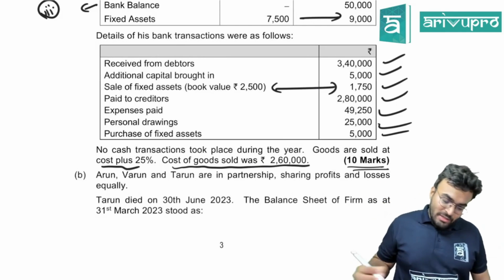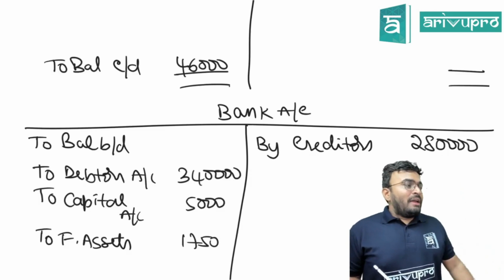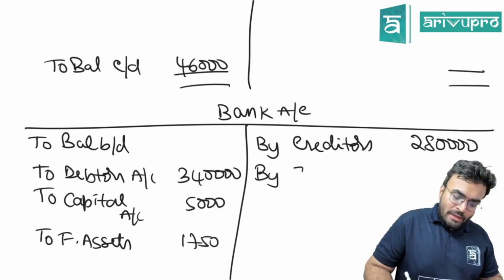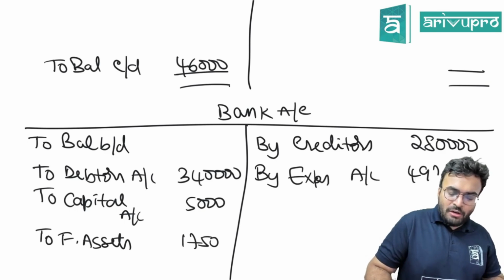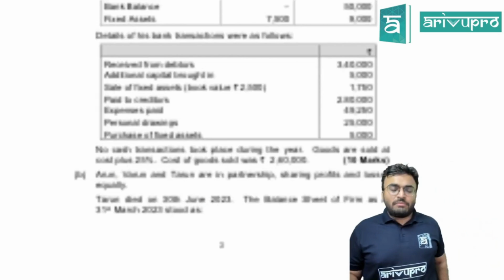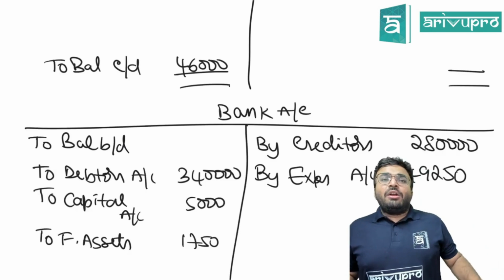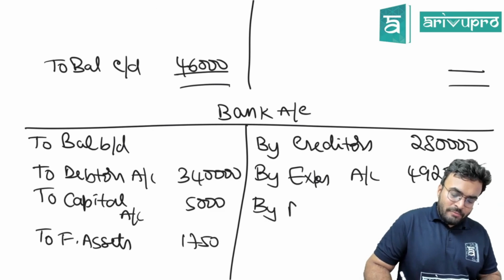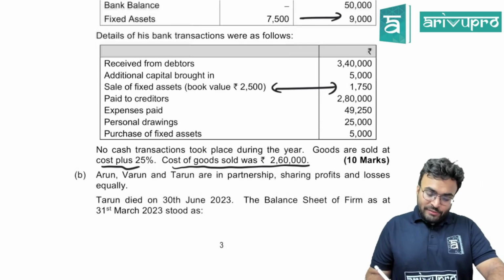Okay, regular ones. Expenses paid 49,250. What should be the entry? Expense account debited to bank account. So you'll write by expenses 49,250. Next, personal drawings. What should be the entry? Drawings account debited to bank account. You'll write by drawings. How much? 25,000.